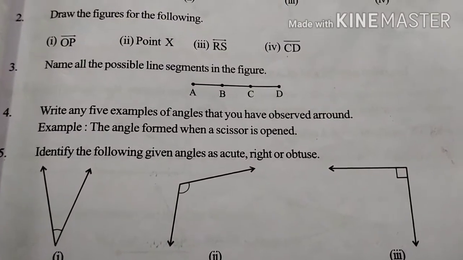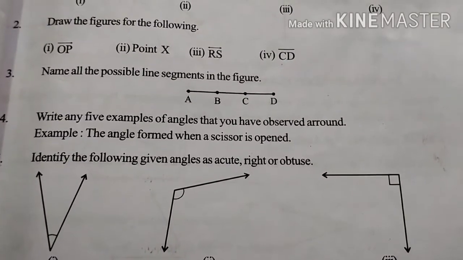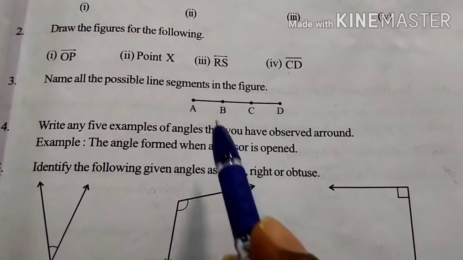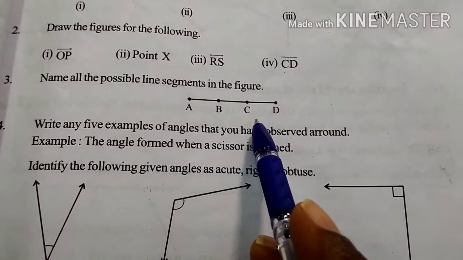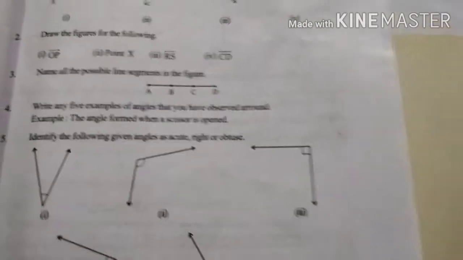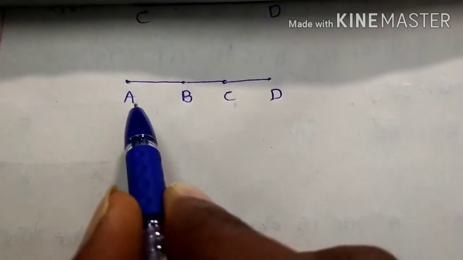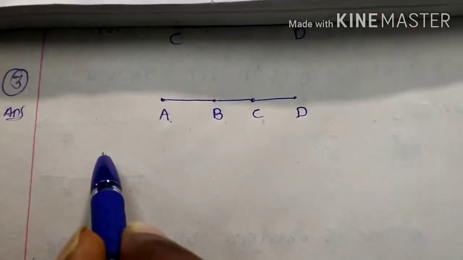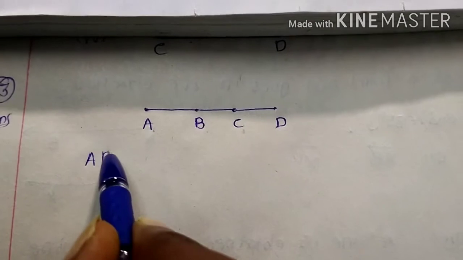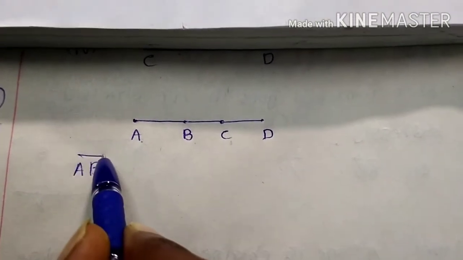Question number 3. Name all the possible line segments in the figure A, B, C, D. First you can consider here AB. AB is a line segment or not? Yes.